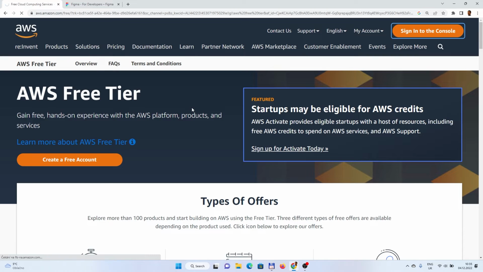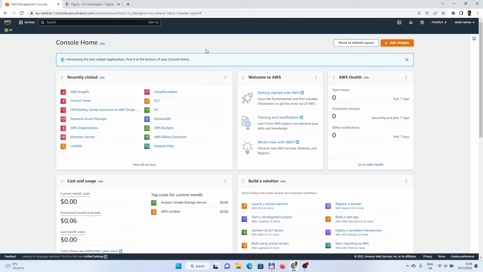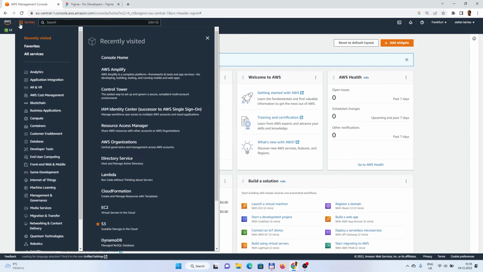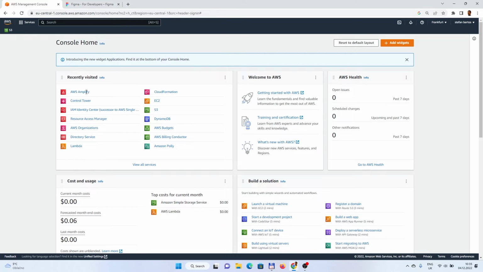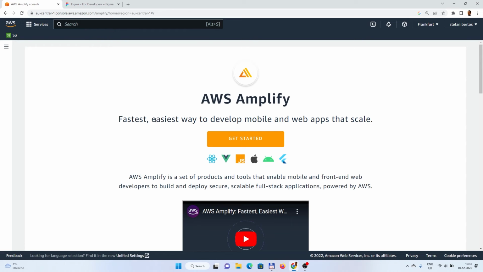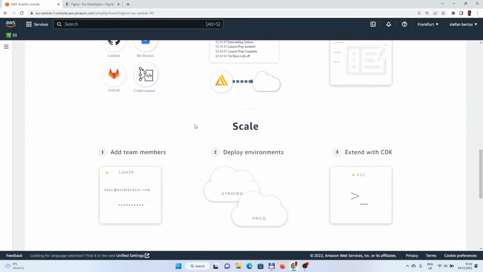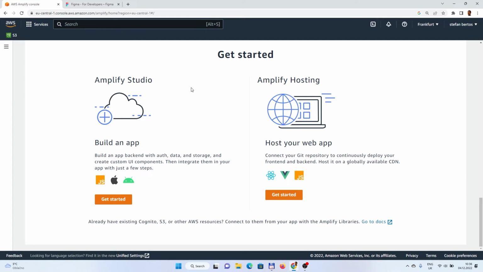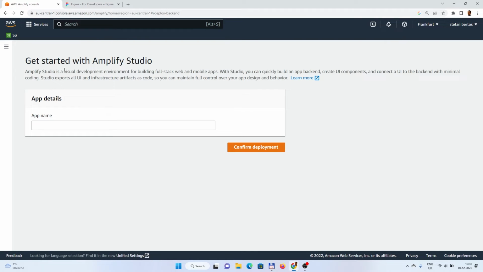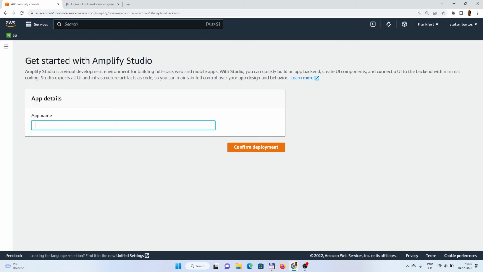I will just sign in to my account, and after signing in, you should see something like this or similar. What we are interested in is AWS Amplify, so you either search for it or go to the services, or if you recently used it, you can click on AWS Amplify. So let's click there, and there is a getting started guide you can learn from, but let's start really with Get Started, because we need to start it here, and let's call our application giveaway.